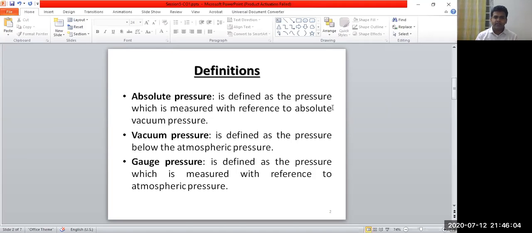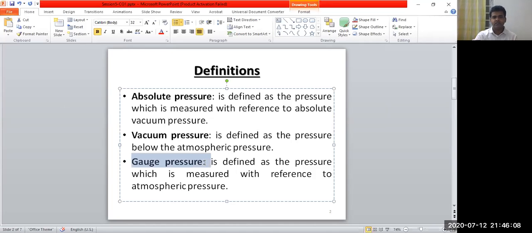So first come to the gauge pressure. What is this gauge pressure? This gauge pressure is defined as the pressure which is measured with respect to atmospheric pressure. If the pressure is measured with respect to atmospheric pressure, then it is called the gauge pressure.